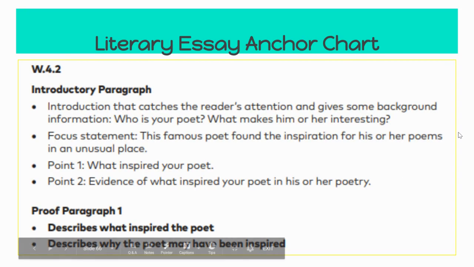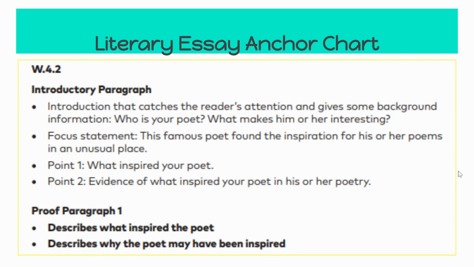So here are the parts of your paragraph that you need to make sure you have. Okay, so with the introductory paragraph, you're going to have some attention catcher, makes the reader want to read your writing. Tell me who your poet is. Tell us what makes her interesting. Okay. So you're going to describe for me that Valerie Worth is your poet. Here's when she was born. Here's where she lived. Here's how she grew up. You're going to give me some information about her.